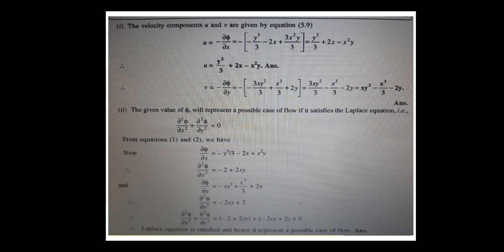Therefore dou square pi by dou x square, దాన్ని డెరివేటివ్ చేస్తే 2 times డెరివేటివ్ చేస్తే we are getting minus 2 plus, with respect to x కాబట్టి minus y cube by 3ని మనం తీసుకోము. మైనస్ 2xలో మైనస్ 2 పెట్టాము, ప్లస్ 2xy పెట్టుకున్నాం. నెక్స్ట్ dou pi by dou y తీసుకున్నప్పుడు, substituting this we are getting minus x square minus xy square plus x square 3 plus 2y. దీంట్లో 2 times డెరివేటివ్ చేస్తున్నప్పుడు we are taking minus 2xy plus 2.